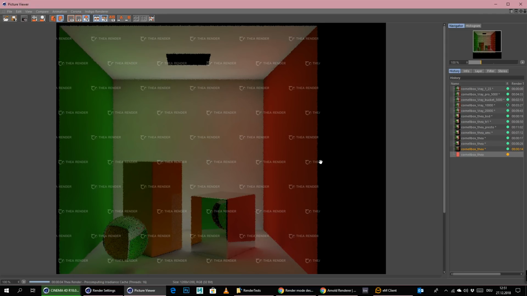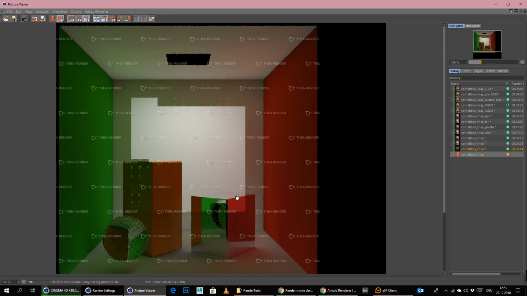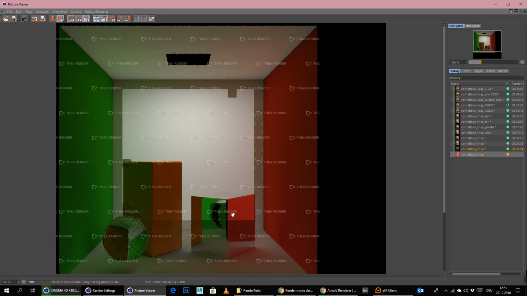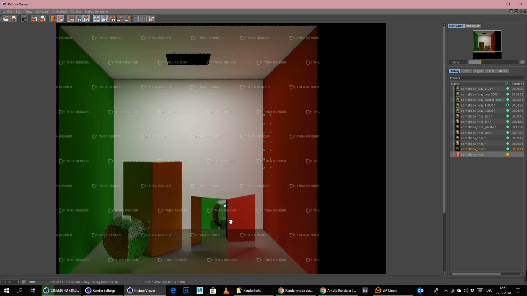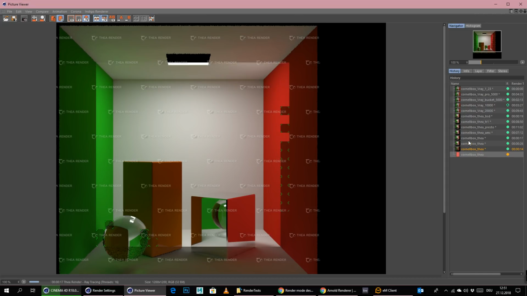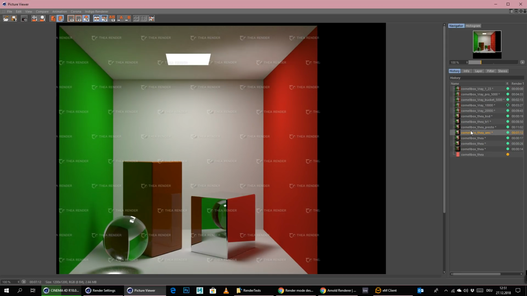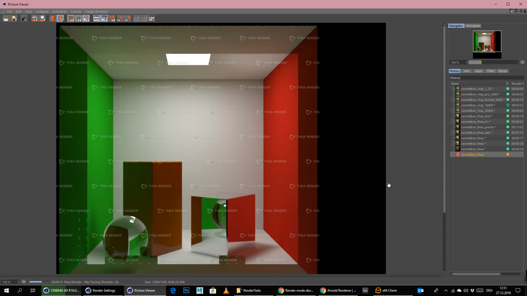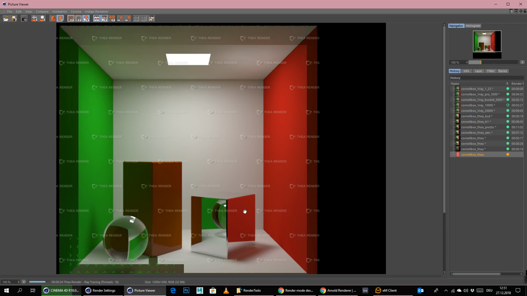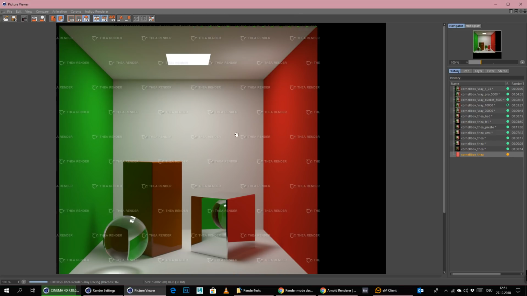Come on! Give me something. Give me some reflections, man. Please. Okay, this is still not working. Still don't have the reflections that I would need to have. Maybe this is just simply not possible in this mode, that we get here correct results.